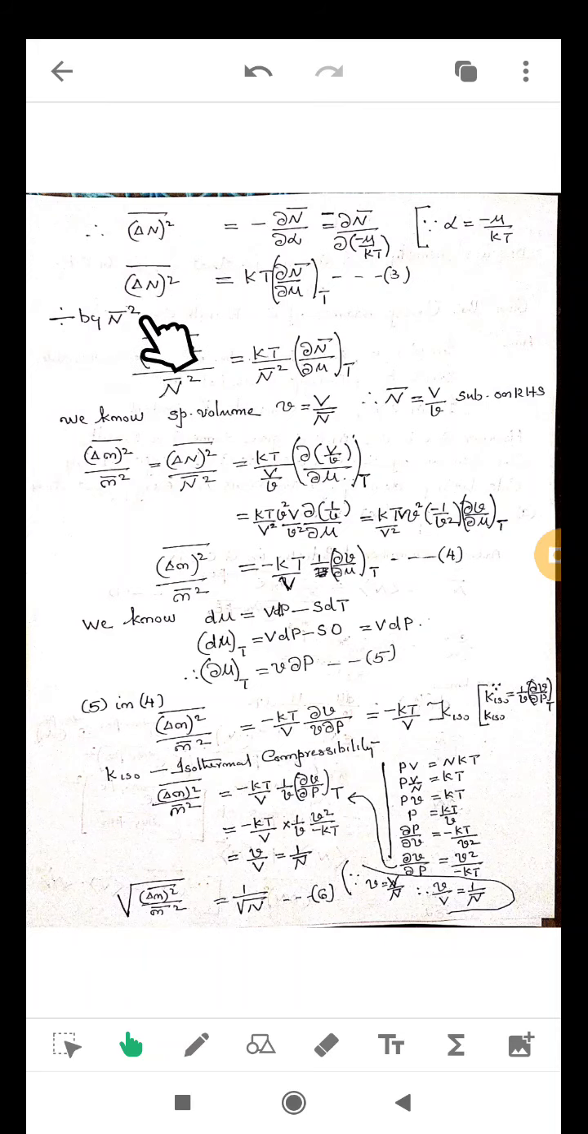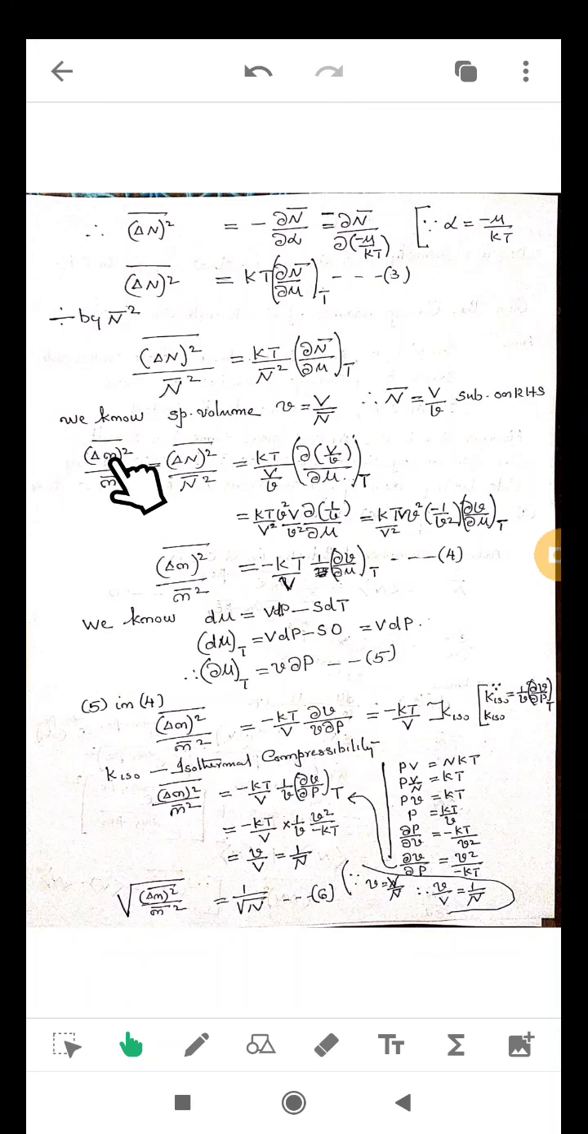Dividing by n bar square on both sides. We define the specific volume of a molecule, small v, equal to the total volume of the molecule by the total number of molecules, or capital V by n bar. So from this equation, n bar is V by small v. Substitute on the RHS for n bar. Then the left side, delta N square by N square, can also be written as delta small n square by n bar square.